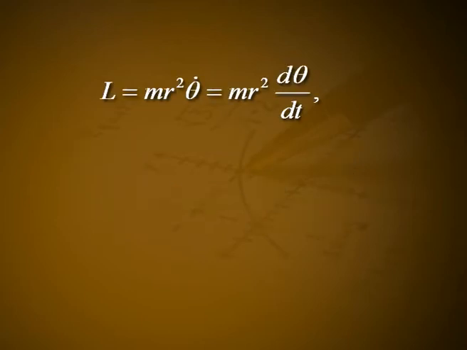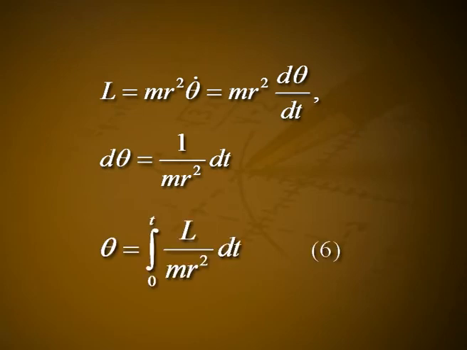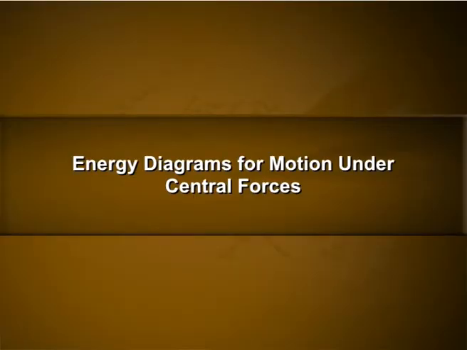L is equal to m r square theta dot, which is equal to m r square d theta by dt. d theta is equal to L by m r square into dt. Theta is equal to the integral from 0 to t of L divided by m r square into dt. Let it be equation number 6. Equations 4 and 5 can be used to find the relation connecting r and t as well as theta and t. Energy diagrams for motion under central forces.